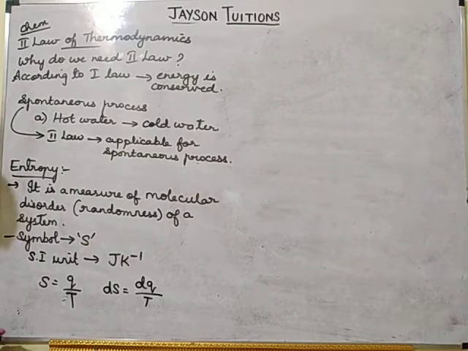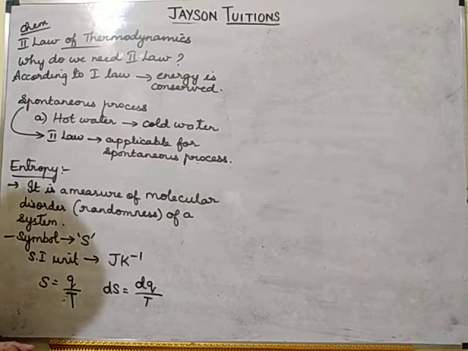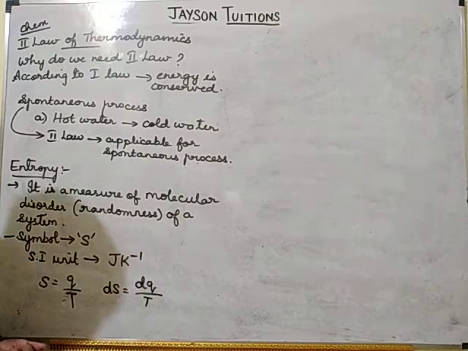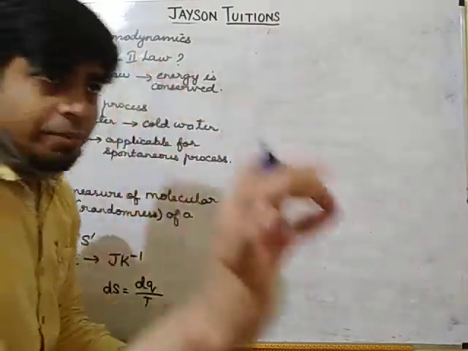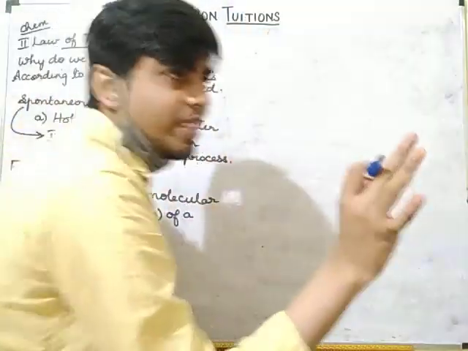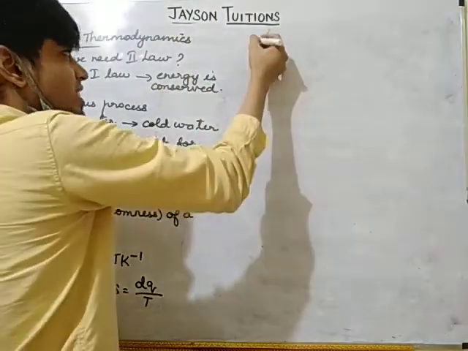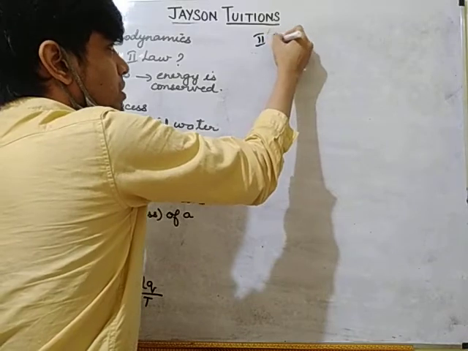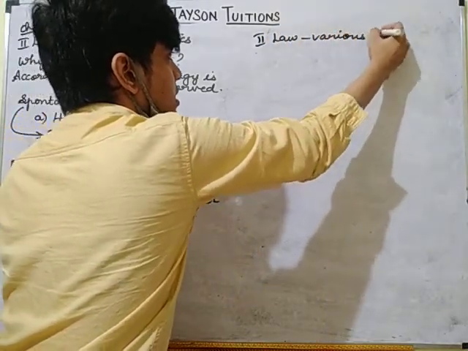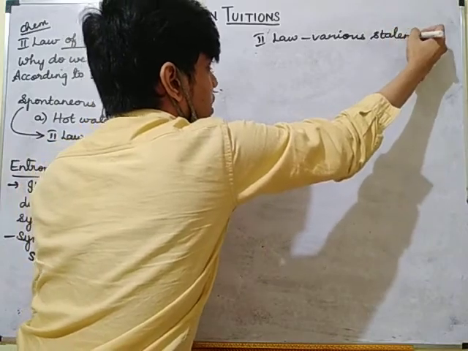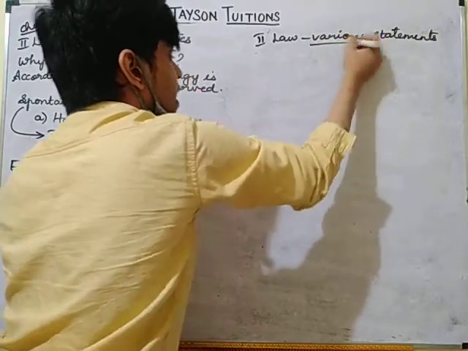Now we will move to the different statements of the second law of thermodynamics. Each statement is a 3-mark question. So, the various statements of the second law of thermodynamics.